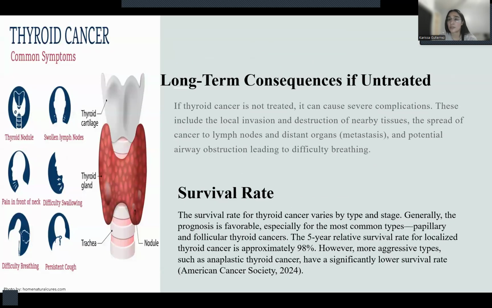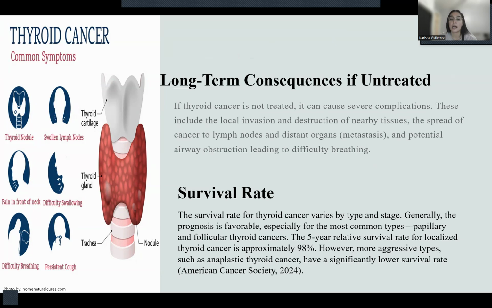Some long-term consequences, if left untreated, can cause severe complications. This could include like local invasion or destruction of nearby tissues, the spread of the cancer to lymph nodes and distant organs, and potentially obstruct your airway, and which could lead to difficulty breathing.